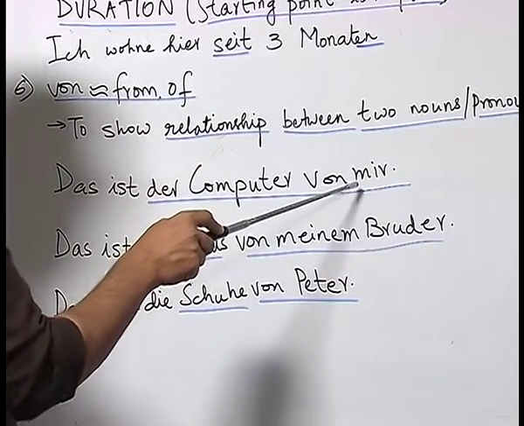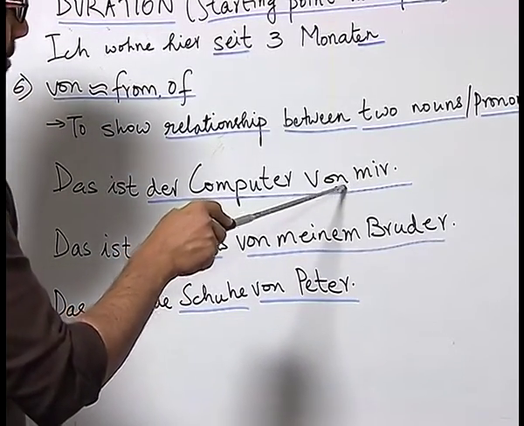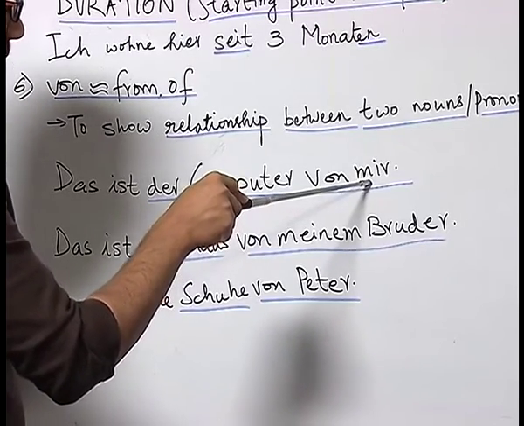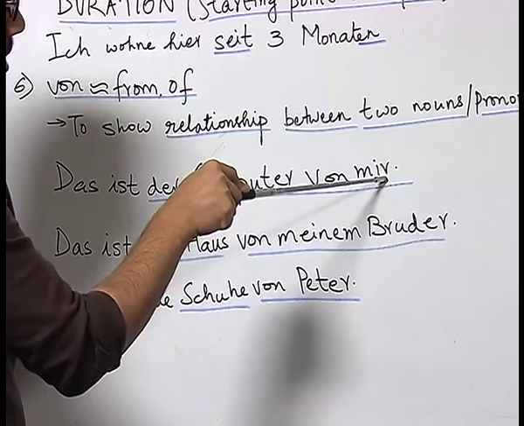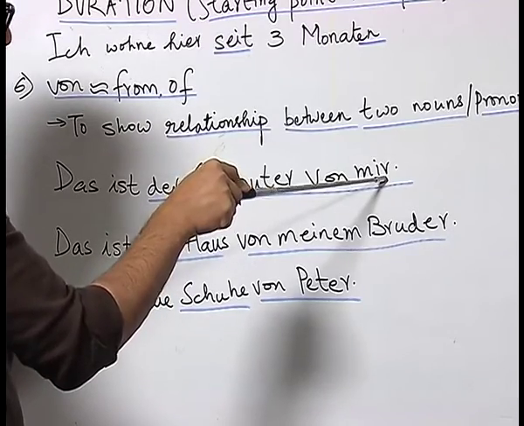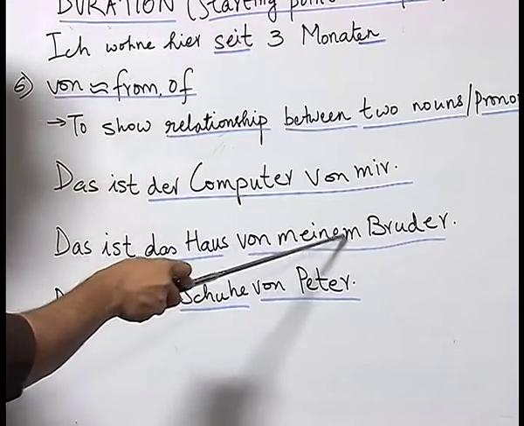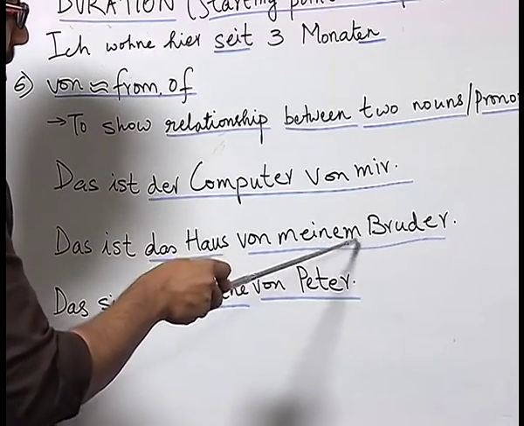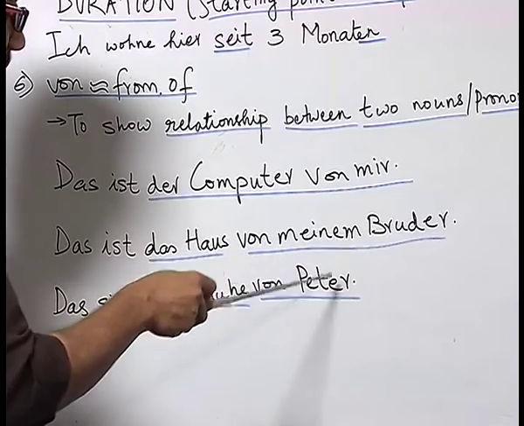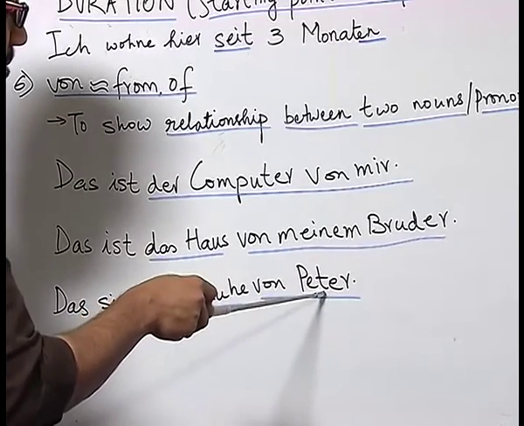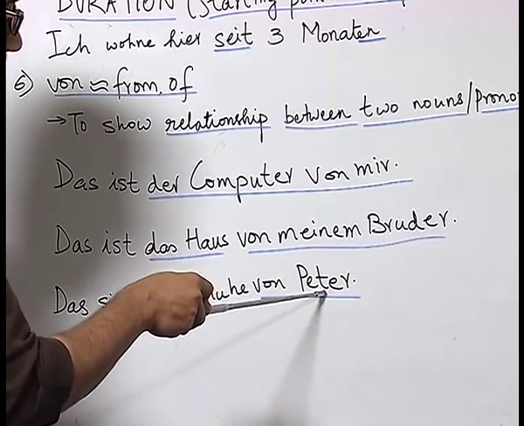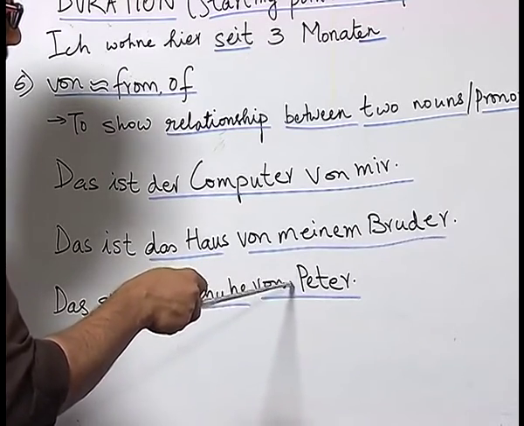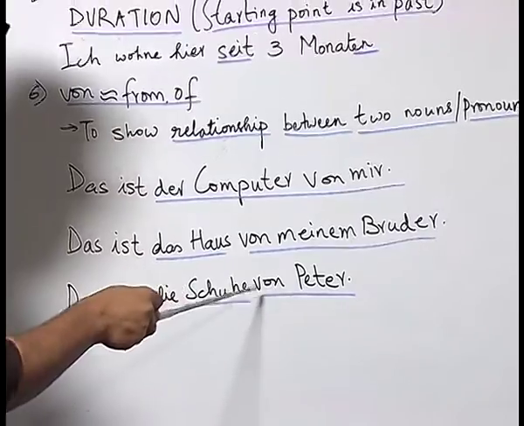Now, if you look at the nouns which are after the preposition von, you see that they are in the dative form. So, we have here mir, which is the dative form of the personal pronoun ich. We have von meinem Bruder, which is the possessive article mein Bruder in its dative form, therefore meinem. And here we have a proper noun which is Peter, which is not conjugated. As you know, names are not conjugated, only when there is an article after the preposition the article gets conjugated.